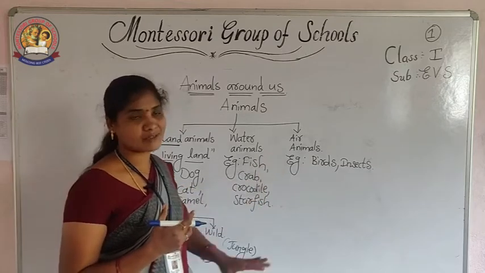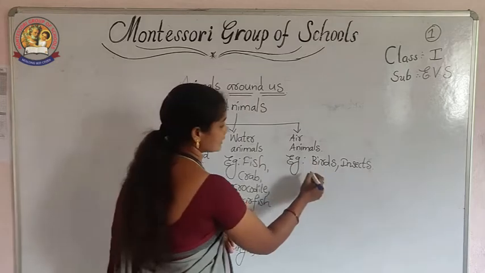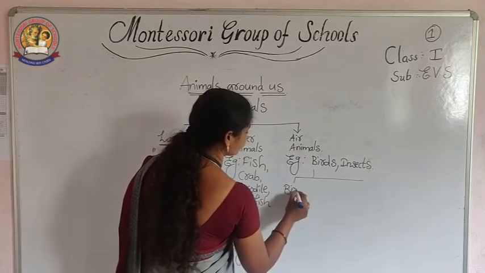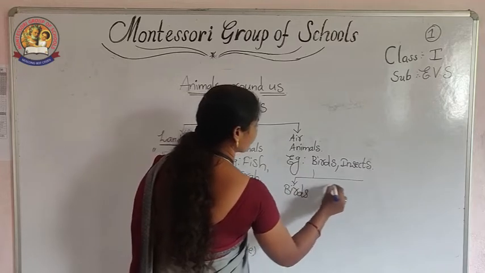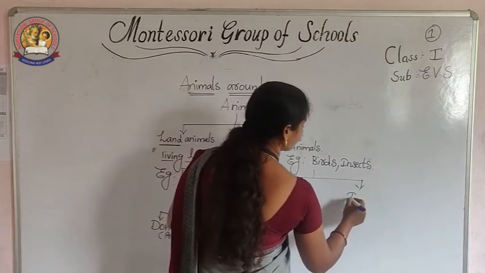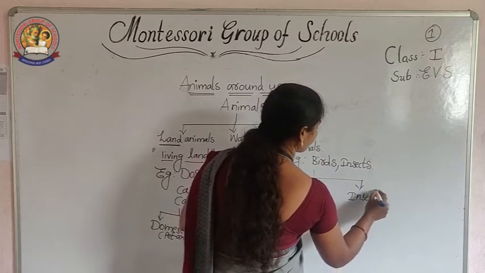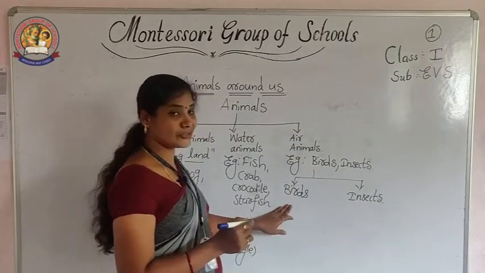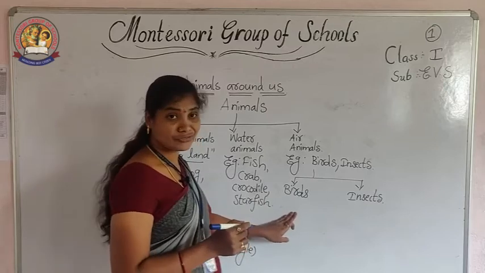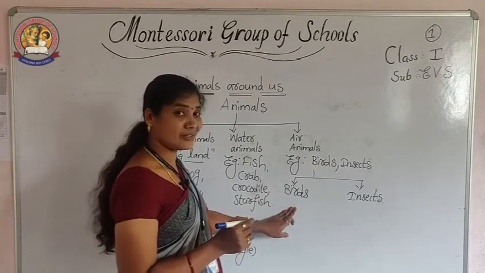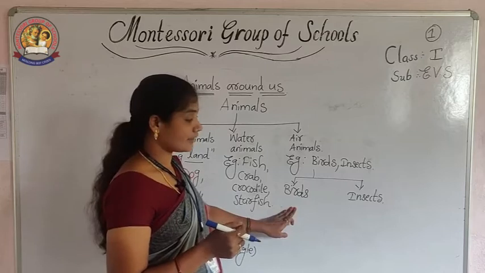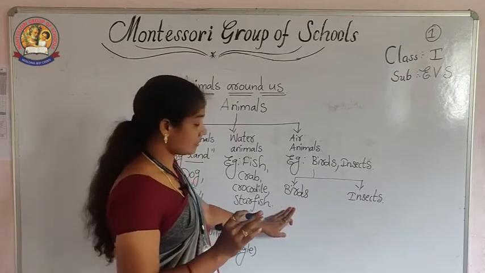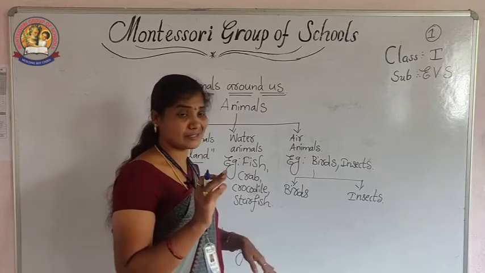Coming to the air animals. Air animals are further classified into same two types: birds, insects. Okay, once think about the birds. You know it, birds are beautiful animals having feathers on their body. Okay, so no other animals have feathers on their body, only birds have it.